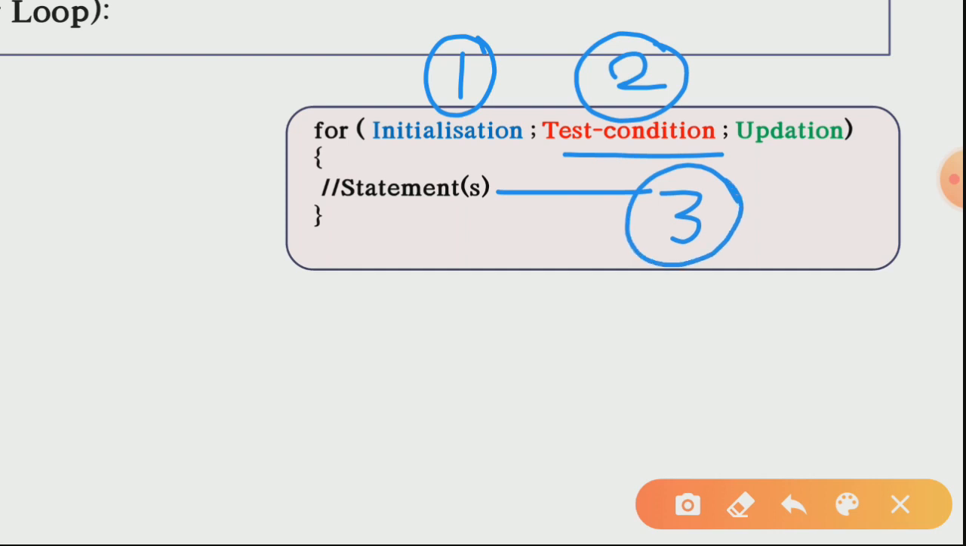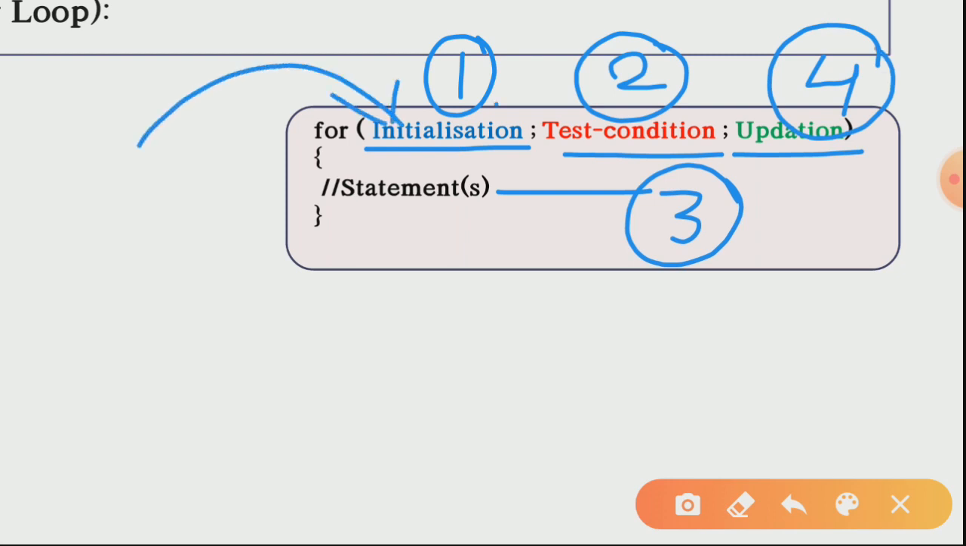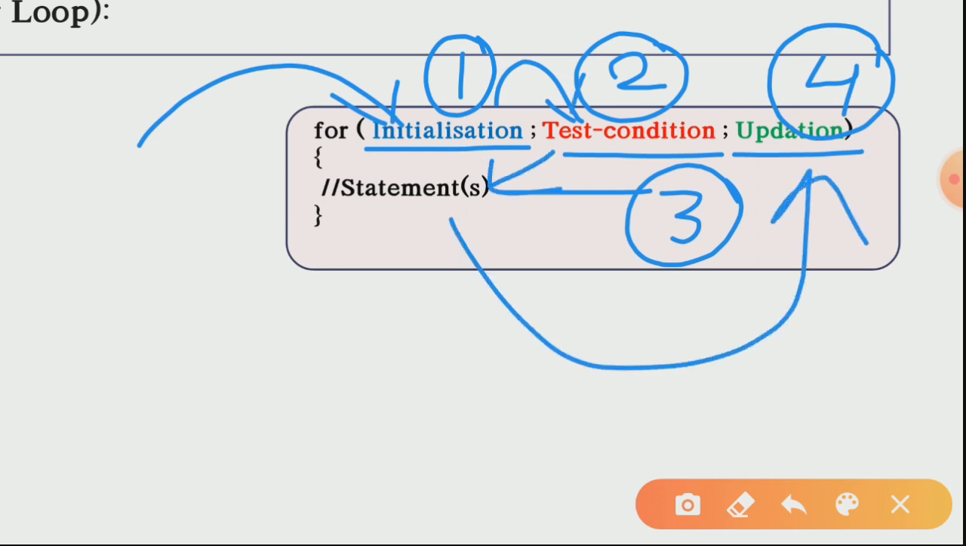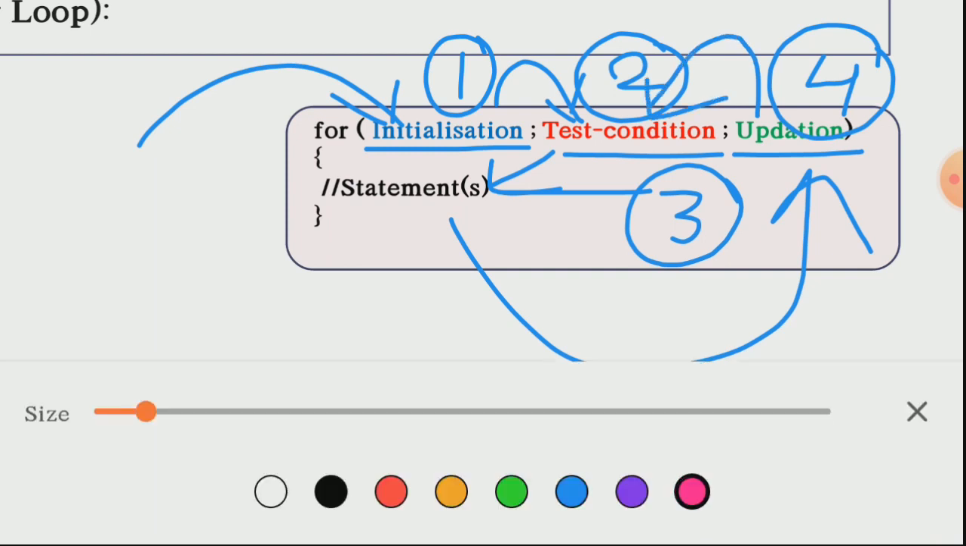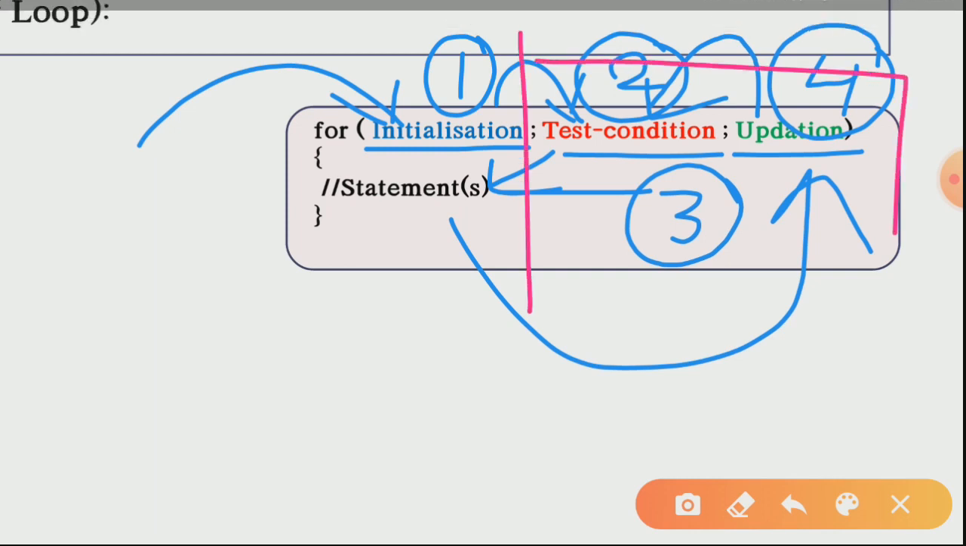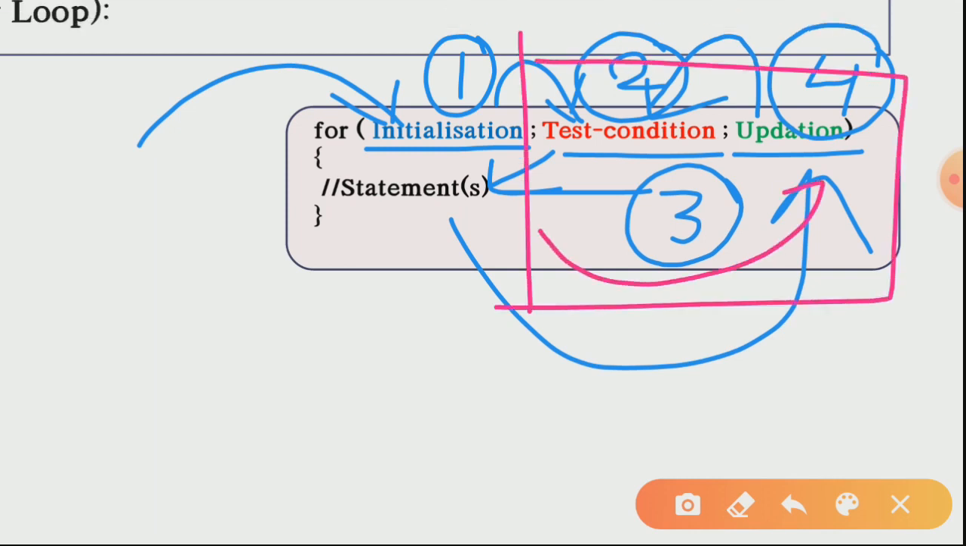Getting the point? Firstly initialization, secondly test condition, third your statements will get executed, and after your statements get executed, then you will be getting what? Updation. So this updation is basically your fourth step. Okay, so firstly initialization, then test condition, then your statements, then your updation, and again this circle continues: test condition, then statements, then updation, again and again until your test condition becomes false.